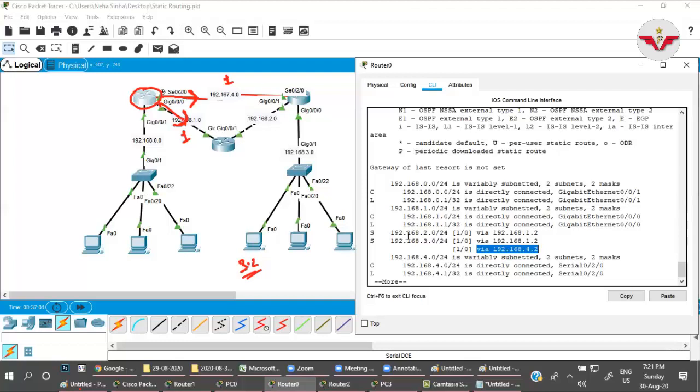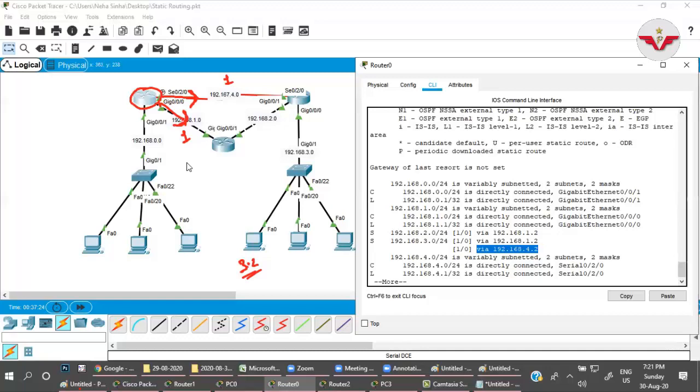So in this condition, the router will get confused and it will become load balancing. In the load balancing condition, what will happen? Sometimes it will give you the response, sometimes it will get confused and drop the message, and you get the error message, request timeout.